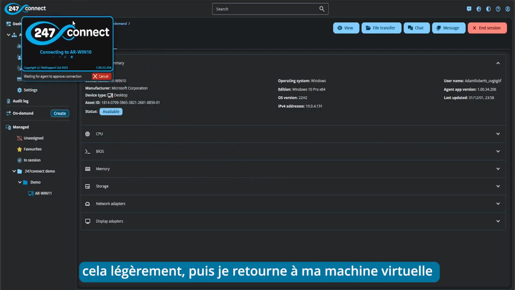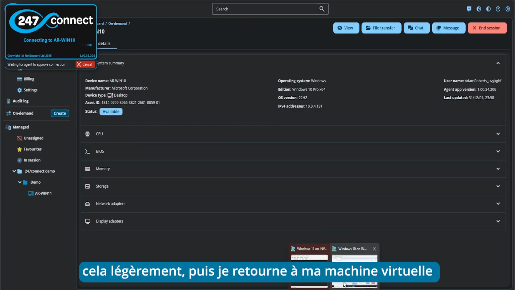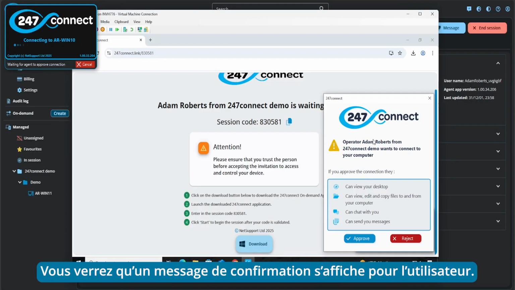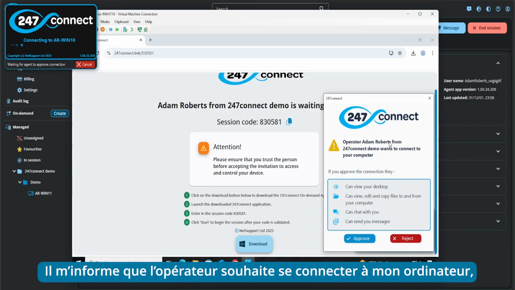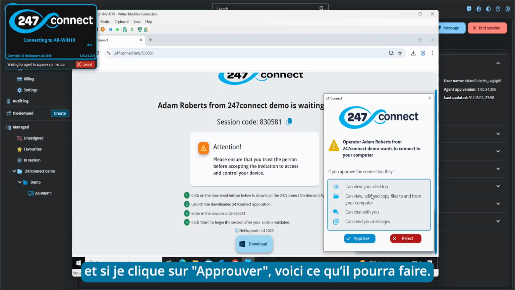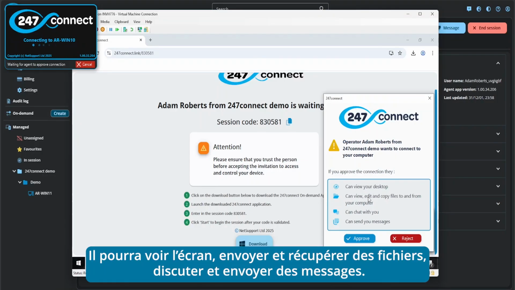So if I just move this slightly out of the way and then go back to my virtual machine, in the bottom right hand corner you'll see we now have a user acknowledgement prompt. So it's telling me that the operator wants to connect to my computer, and if I click approve, this is what they can do. So they can view the screen, send and retrieve files, and chat and message.